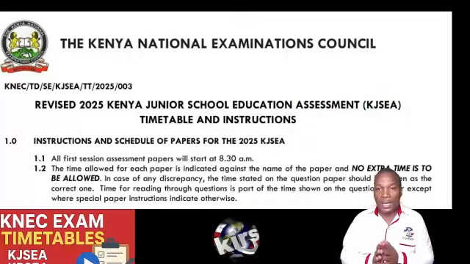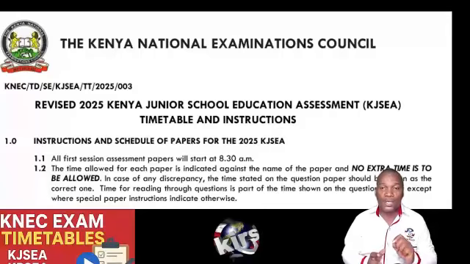We shall quickly run through what is required. We start with instructions and schedule of paper for the 2025 KJSEA. We have two main instructions. The first one, that all first session assessment papers will start at 8:30 a.m. Instruction number 2 is that the time allowed for each paper is indicated against the name of the paper and no extra time is to be allowed. And time for reading through questions is part of the time shown on the question paper, except where special paper instructions indicate otherwise.